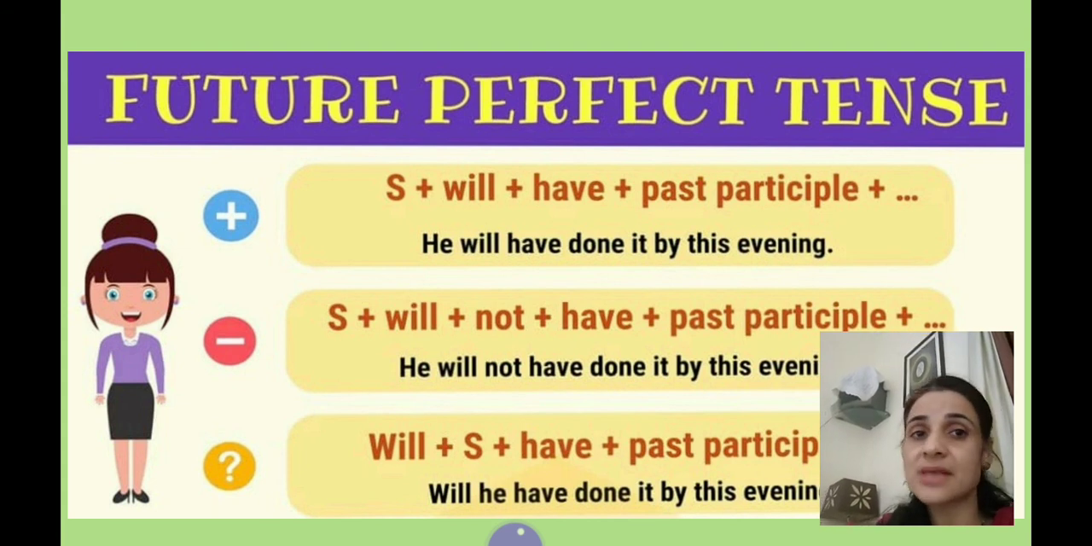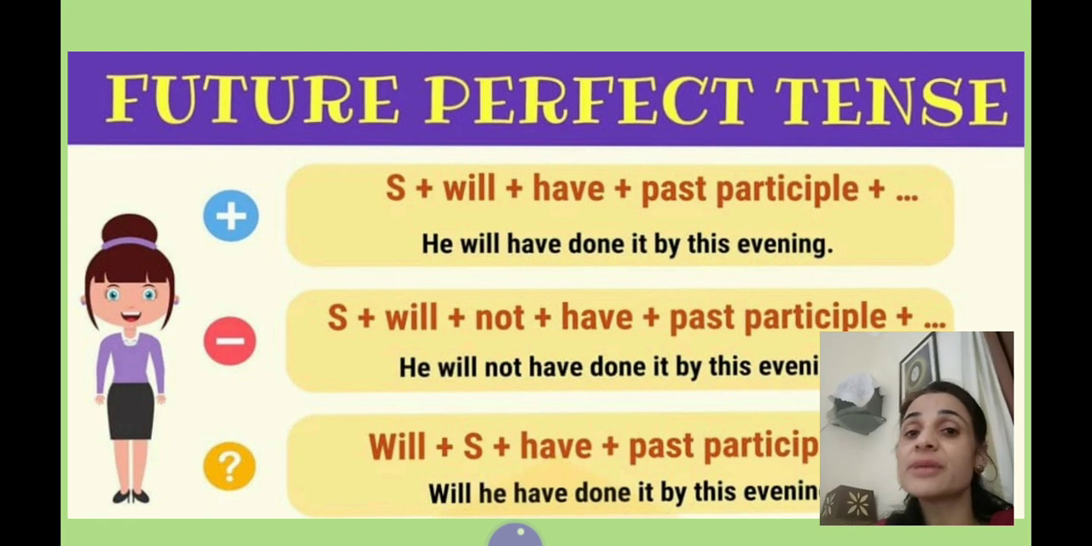So let's have the example of future perfect tense affirmative sentence. He will have done it by this evening. So here helping verb we have used will have. Now negative sentence structure, you have to use not between will shall plus have. So example, he will not have done it by this evening. Keep remember, not you have to use between will shall and have.